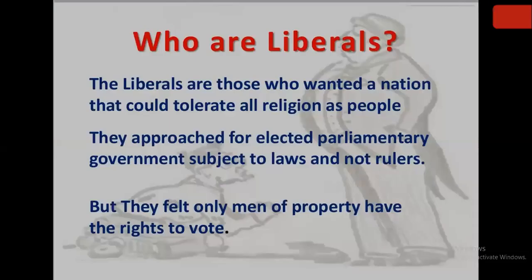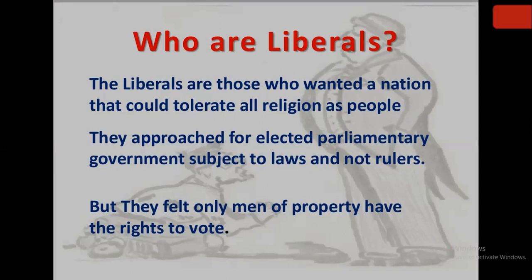Who are liberals? Liberals were those who wanted a nation that could tolerate all religions, and they argued for an elected parliamentary government subject to laws and not rulers. But they felt only men of property should have the right to vote. So according to liberals, they wanted a nation which would be secular and where all religions could be tolerated.